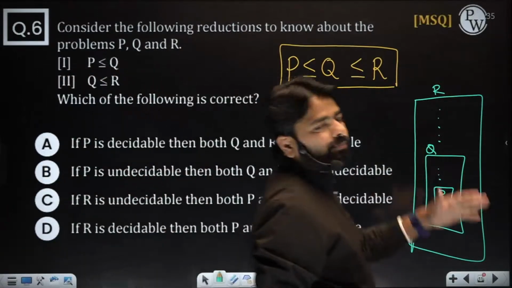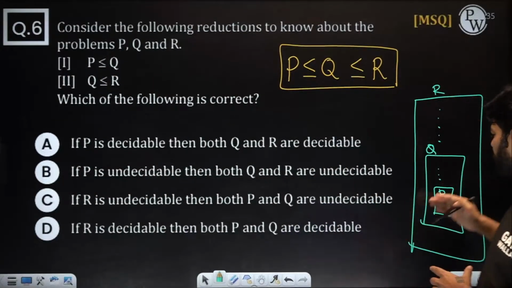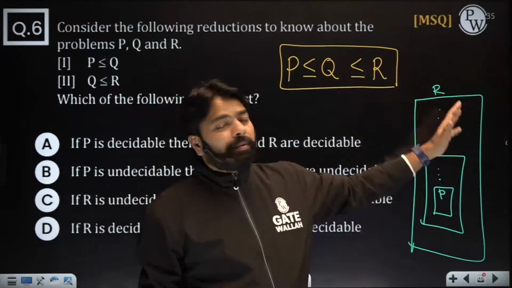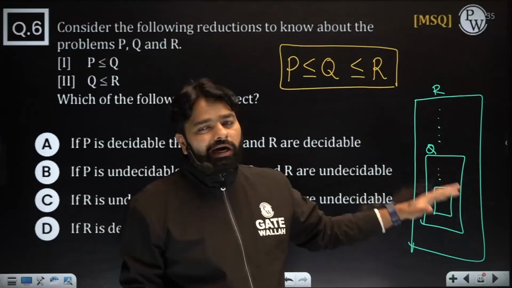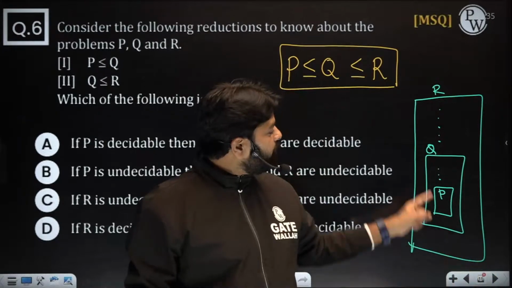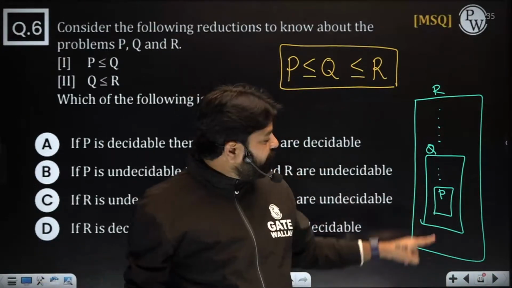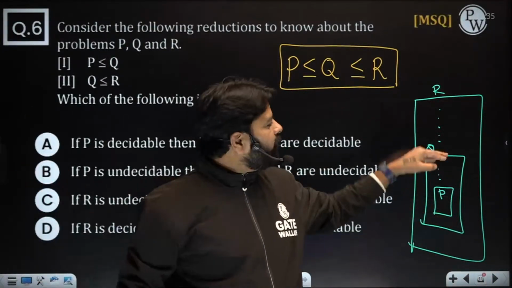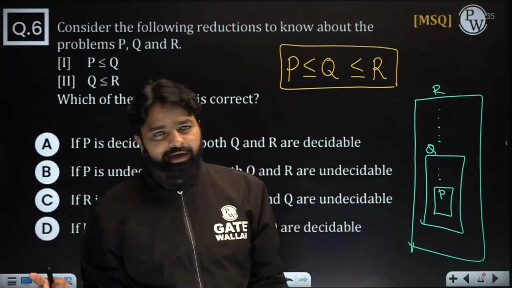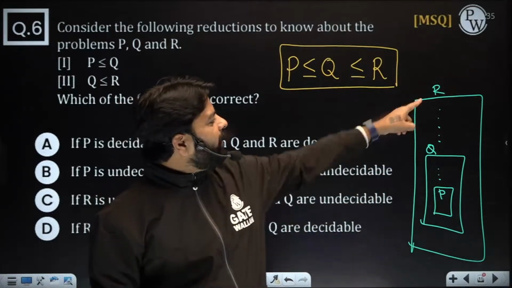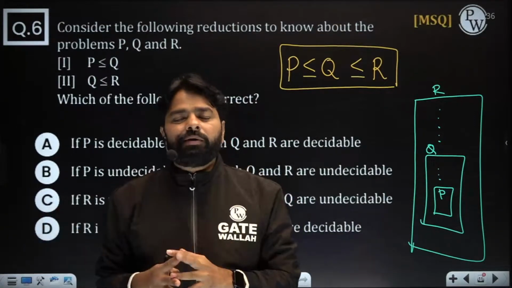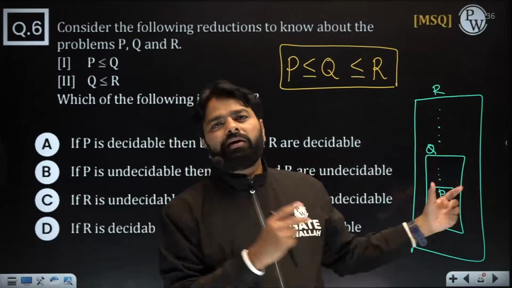Now, when you look at this project-module relation, P is like a module to the Q and Q is like a module to the R. R might be a bigger project which involves Q and P inside. So when R is solved, that means both Q and P are solved. But if P is unsolved, then Q and R also cannot be solved. So this relation always exists. It is a transitive relation. So if R is decidable, then both Q and P will also be decidable because P and Q are depending on R.